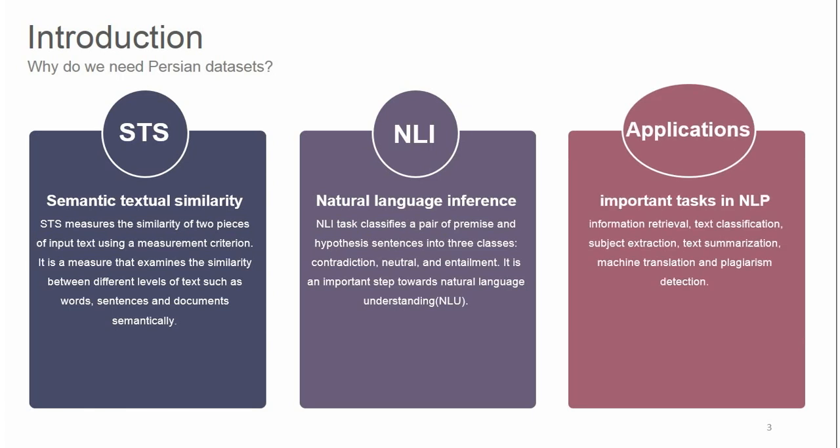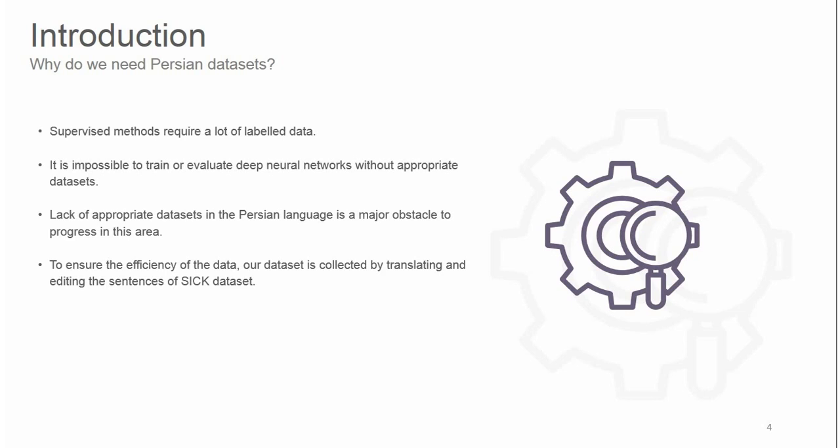Recognizing similar sentences and paragraphs in terms of meaning and concept has an important role in natural language processing, such as information retrieval, text classification, subject extraction, text summarization, machine translation, and plagiarism detection. Supervised methods, such as deep neural networks, require a lot of labeled data.